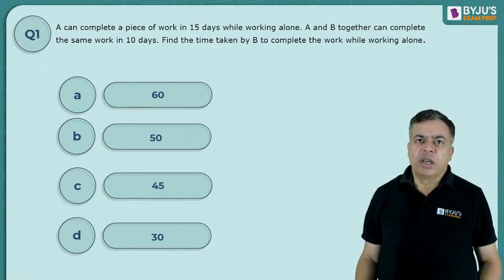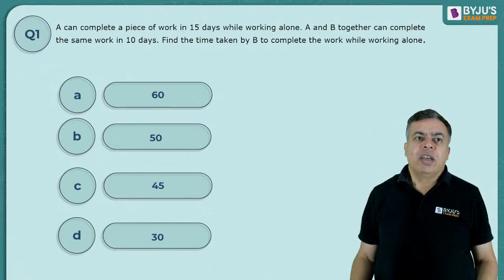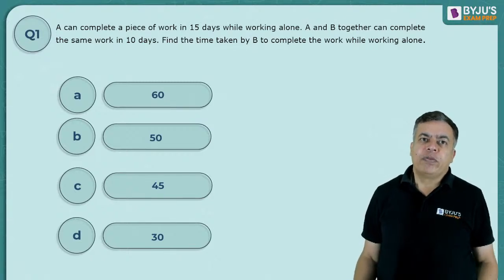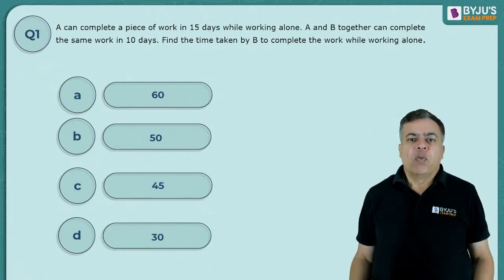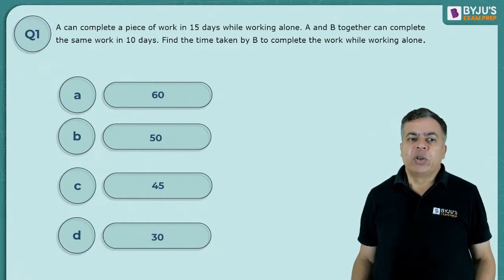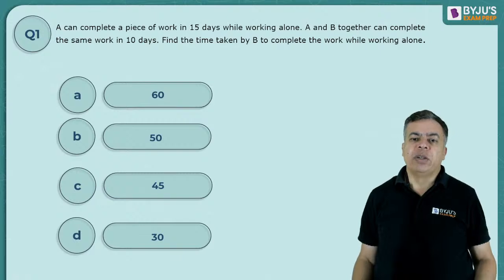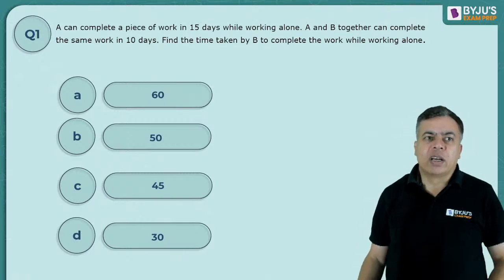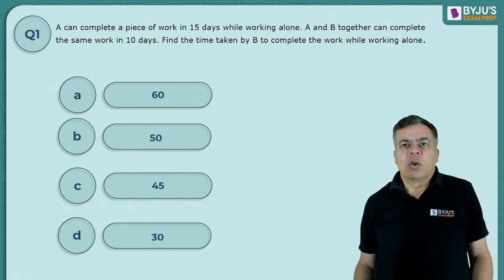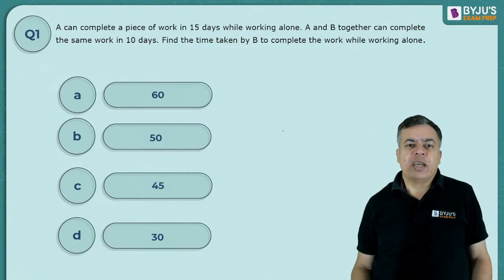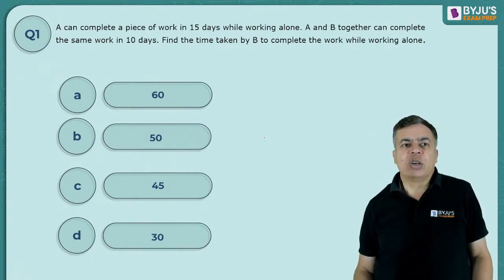Okay, so now let's see what this question is. A can complete a piece of work in 15 days while working alone. A and B together can complete the same work in 10 days. Find the time taken by B to complete the work while working alone. Okay, the general funda is that you take the LCM of the time taken to be the total work.